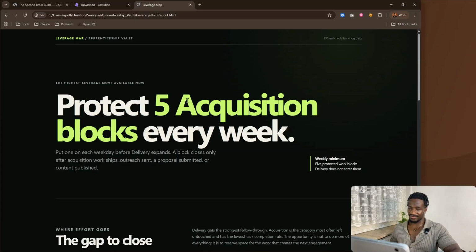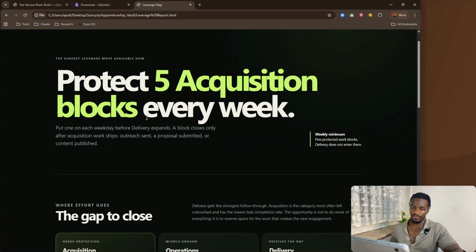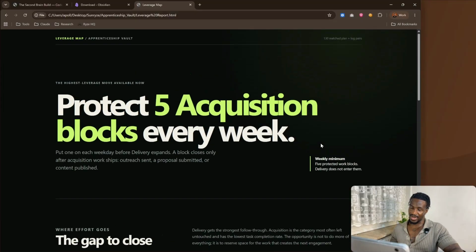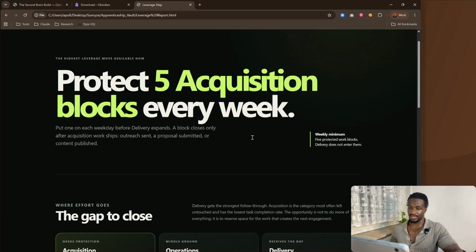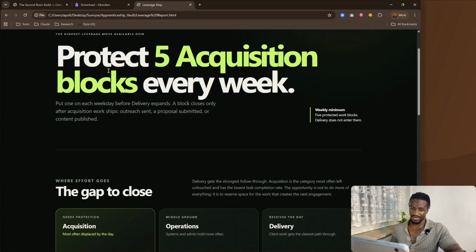It says protect 5 acquisition blocks every week. Put one on each weekday before delivery expands. A block closes only after acquisition work ships. Weekly minimum 5 protected work blocks. Delivery does not enter them. So acquisition is just me basically doing sales stuff, outbound and inbound sales stuff.